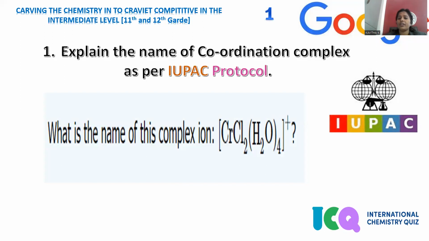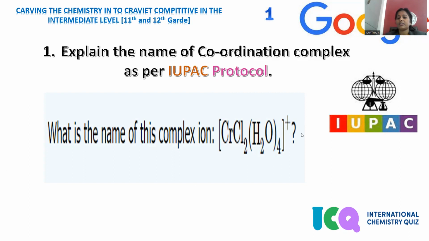Explain the name of the coordination complex as per the IUPAC protocol. Here, the compound was given. This is purely a coordination complex. A coordination complex stands for any complex which, when added to water, retains its identity. It will not be ionized; it remains its identity. That is said to be a coordination complex, which is bonded with coordinate covalent bonds, mentioned with an arrow. This is the way a coordination complex will be shown.